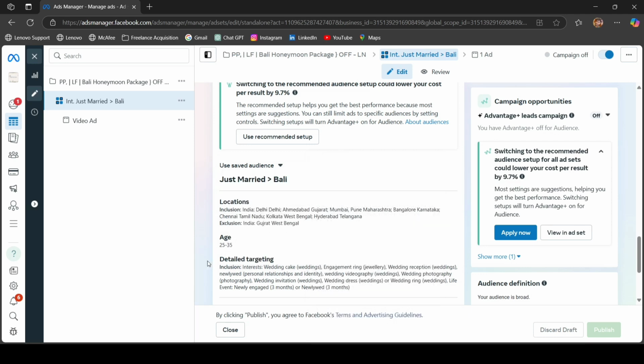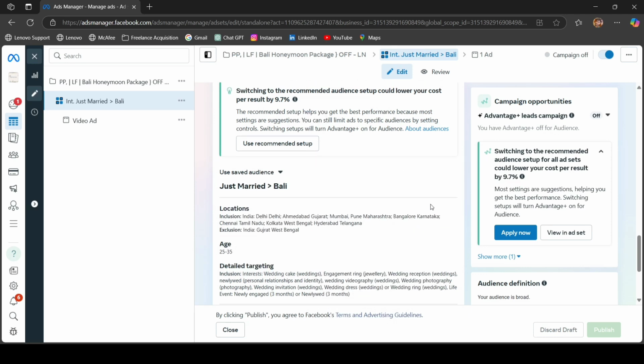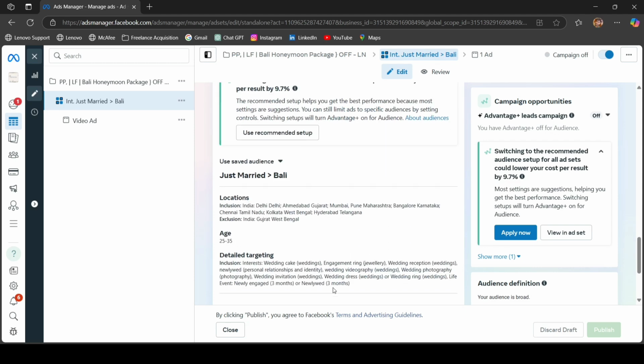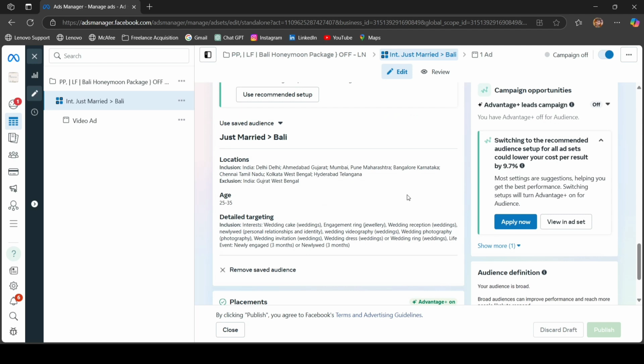And while doing the targeting, just make sure that the Advantage+ targeting audience feature is off. Okay, please make sure that Advantage+ targeting is off, else it will consider the audience that you are targeting, but it will also look out for more people. But this is something which we don't want, because we already know that we are targeting a very niche audience and very good quality of people. So we don't want Meta to look for more people other than the people which we are targeting, right?